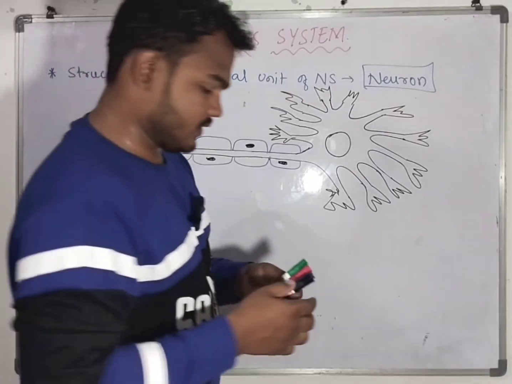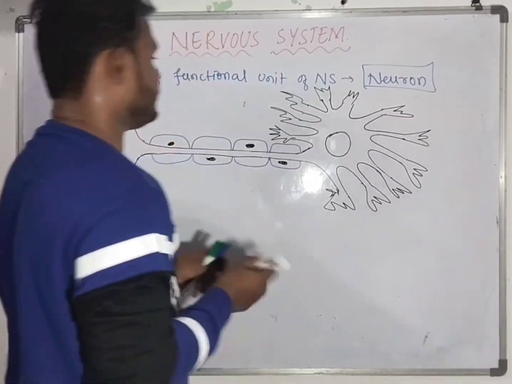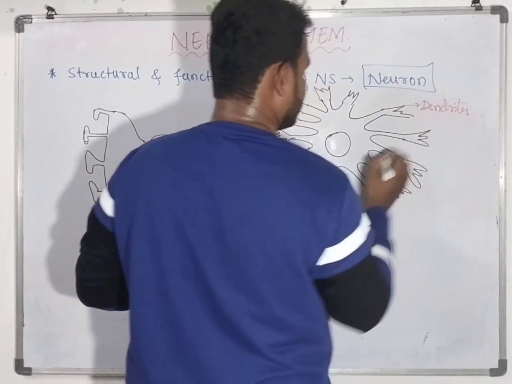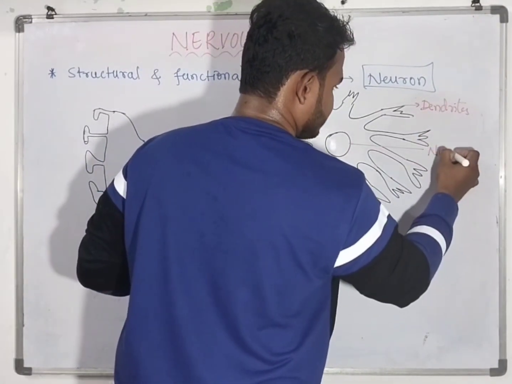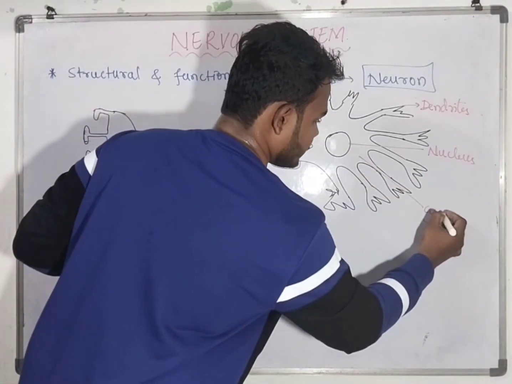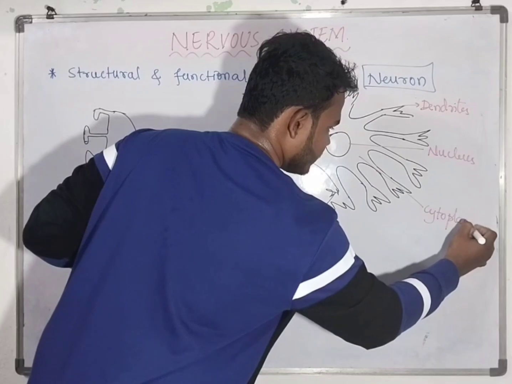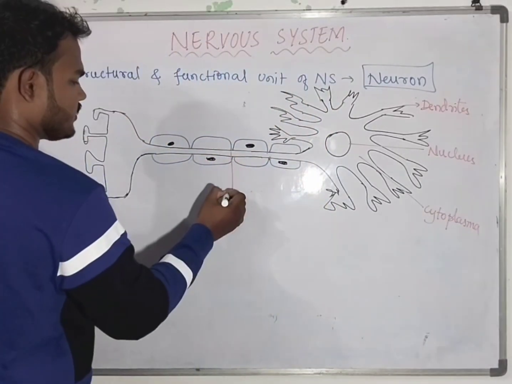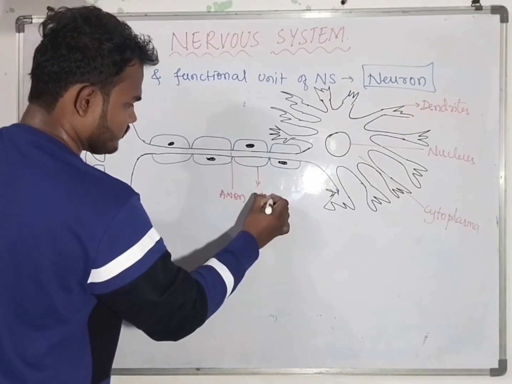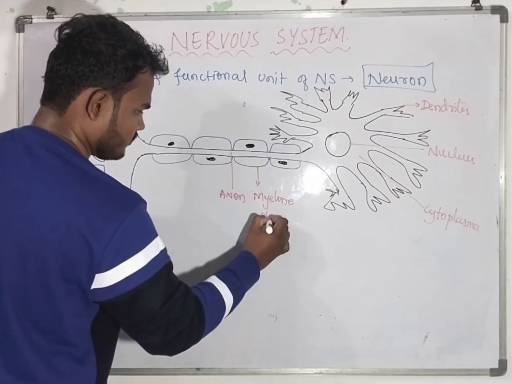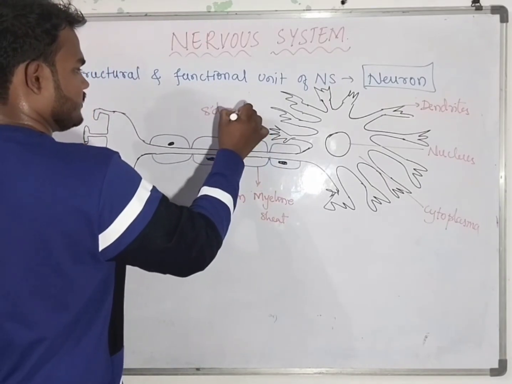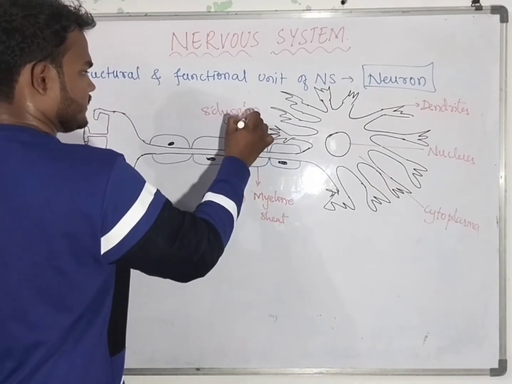Yes, it is a neuron. Shall we name it here? It is our dendrites, and it is a nucleus, and it is the cytoplasm of this neuron. This line is called the axon. It is the myelin sheath, and these are the cells, the Schwann cells.